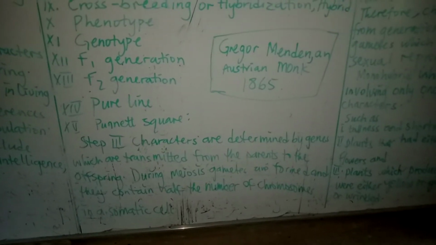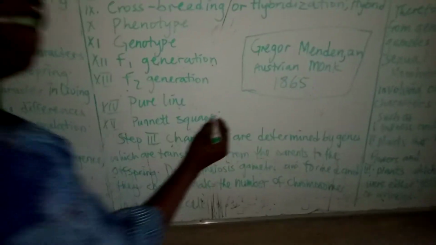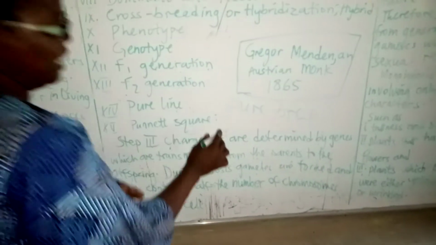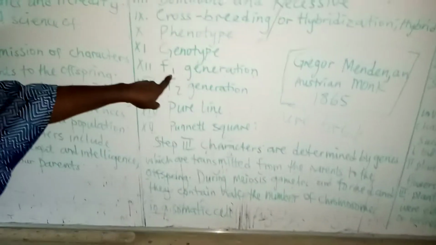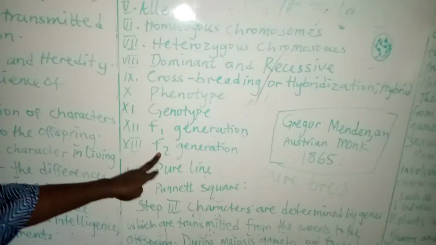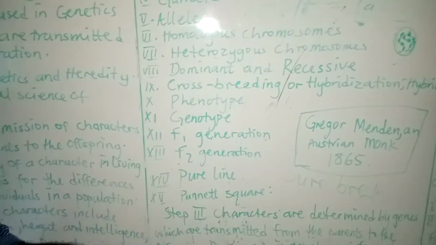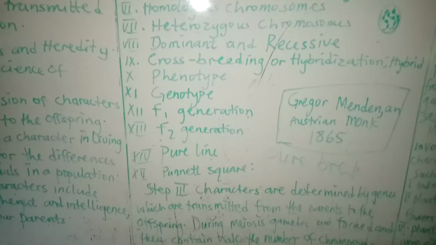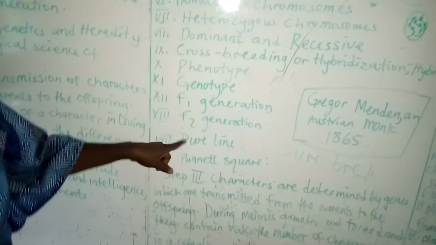Then we have the first filial generation. The first filial generation is what you get when you crossbreed pure breeds: the first generation is what we call the first filial generation. This F represents filial, and the 1 represents first. Then we have the second filial generation, which means that after the first offspring, you allow the first offspring to self-cross. Then you get your second generation, which we refer to as the F2 generation.